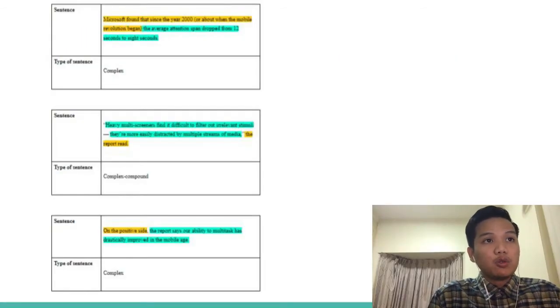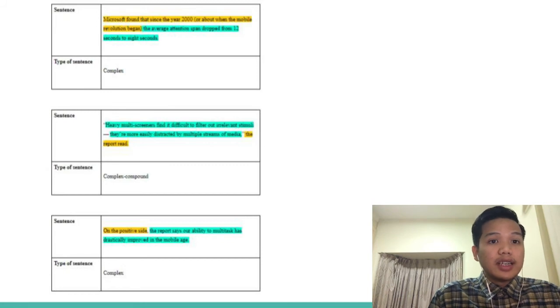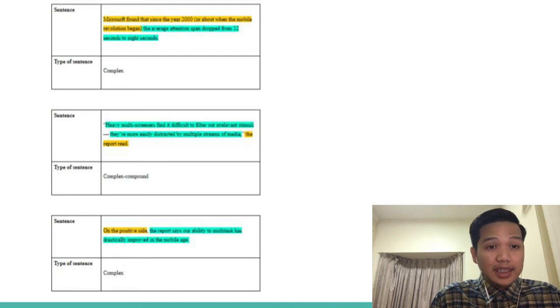For the next sentence, we have, Microsoft found that since the year 2000, or about when the mobile revolution began, the average attention span dropped from 12 seconds to 8 seconds. So we found out that this sentence is a complex sentence. This is because there is one independent clause and one dependent clause, in which Microsoft found that since the year 2000, or about when the mobile revolution began, is a dependent clause, and the average attention span dropped from 12 seconds to 8 seconds is an independent clause.